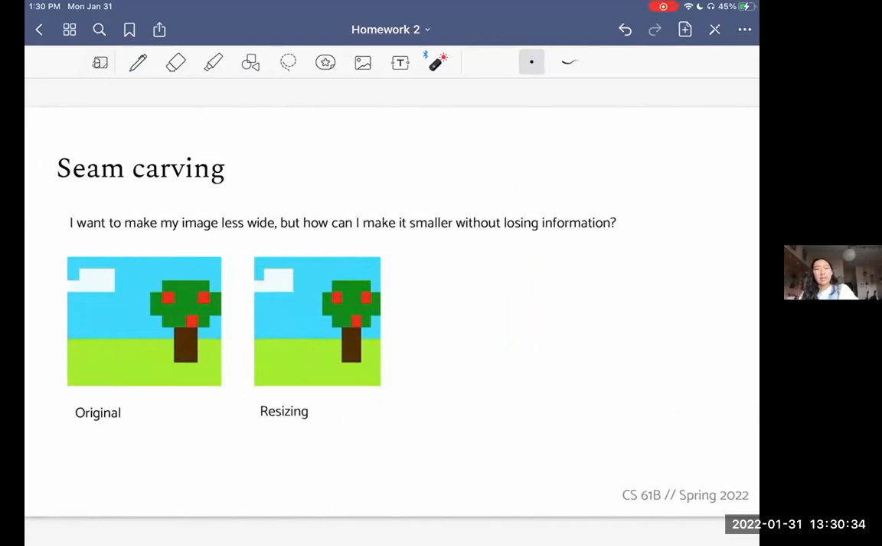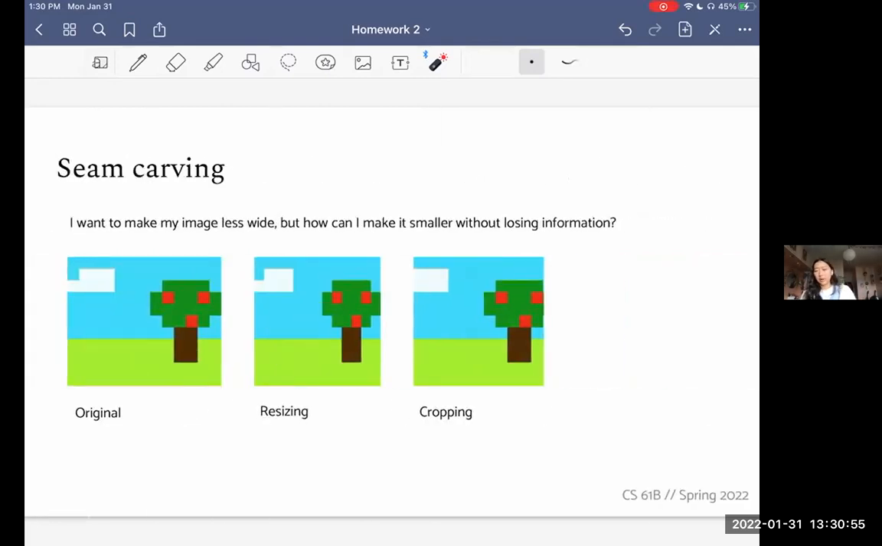But the problem with this is that now it's kind of warped, and the tree looks all skinny. That's not what I wanted. That's not how I had it. And you can imagine if this was a photo of a person, you don't want that. It's warping the image.